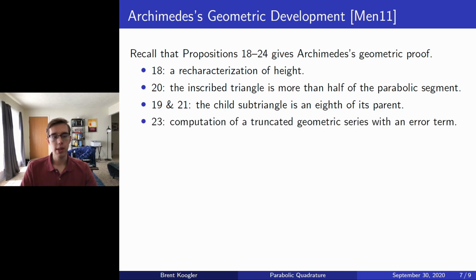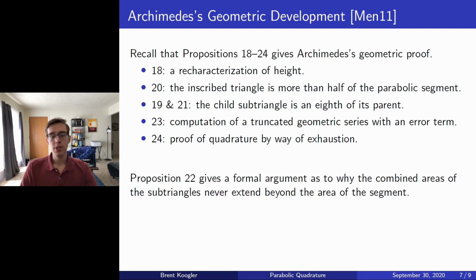Then because of the previous relations, we are naturally led to consider a certain geometric sum. So Proposition 23 then considers a truncated form of that geometric series. And since for arguments such as Zeno's paradox, certainly Archimedes wouldn't want to extend the geometric sum out to infinity, instead he considers a truncated form and gives an appropriate error term that does approach zero as we increase enough terms. And then Proposition 24 gives a proof of the quadrature by an exhaustion argument.